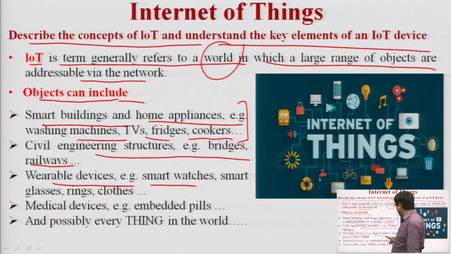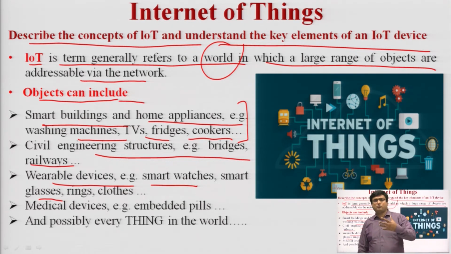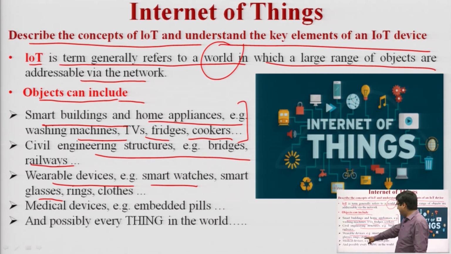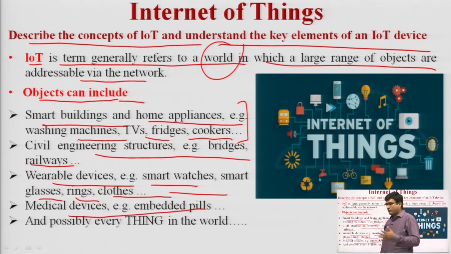And smart watches, smart glasses adjust according to the environment, and these glasses are able to identify our eye positions. Okay. Rings, smart clothes, smart wearables, smart jackets, numerous devices. Medical devices, for example, embedded pills. Embedded pills means the pills which we have inserted into our stomach, which can provide the information about our health.